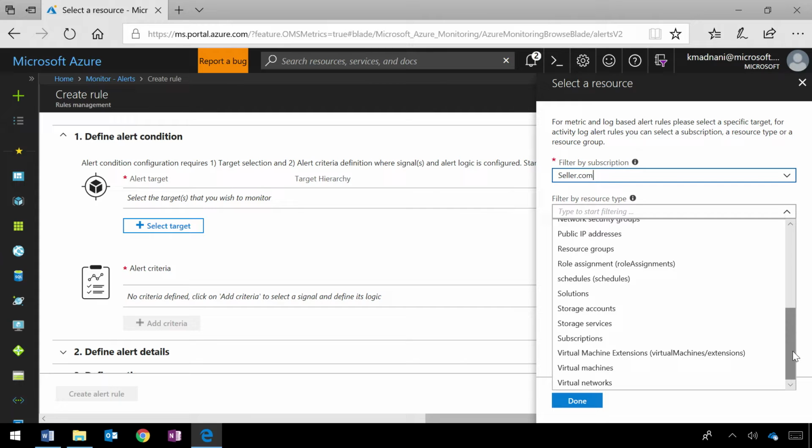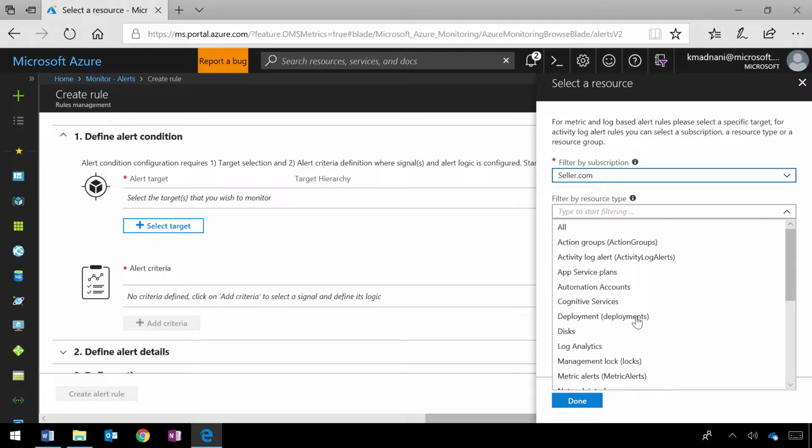I'm even noticing a level of granularity I didn't expect, not just virtual machines, but even disks. That's correct. You can create alerts on storage accounts, on disks, on log analytics itself. One of the things we've also done is introduce a new technology to convert logs to metrics, so you get lower latency alerts for logs themselves. If you want to monitor heartbeats on a virtual machine, you can do that with low latency. The alerts will fire in less than 5 minutes, and the machine is monitored with a frequency as low as 1 minute. Oh, wow.